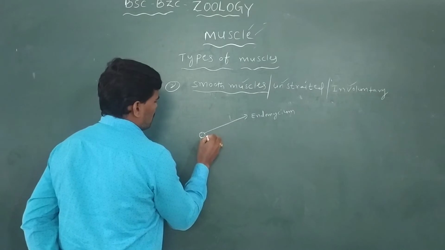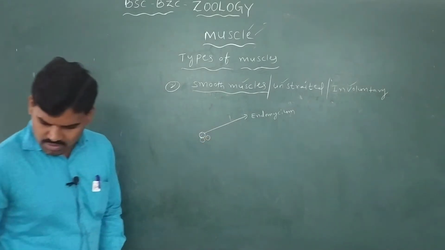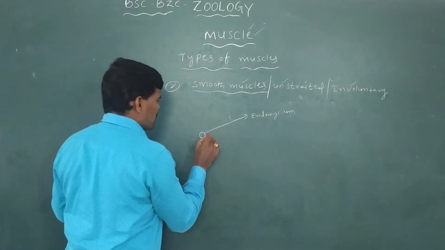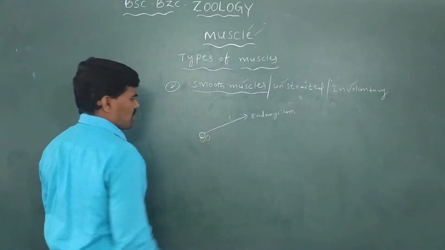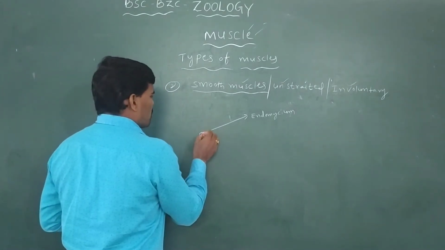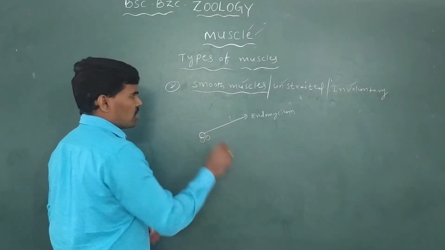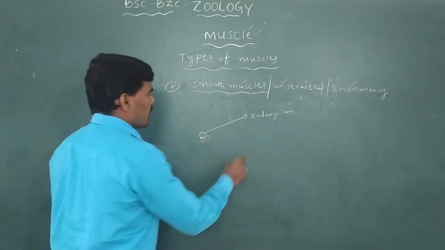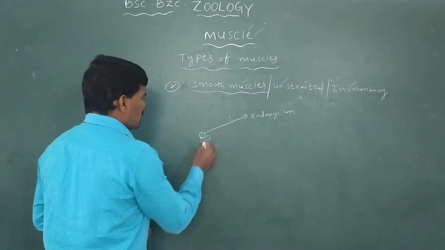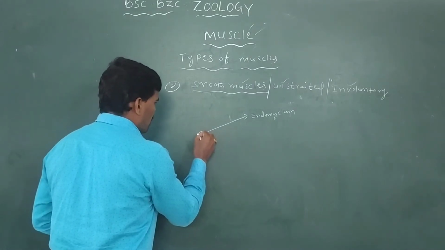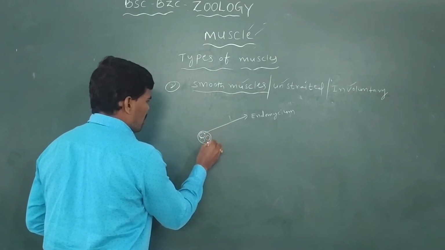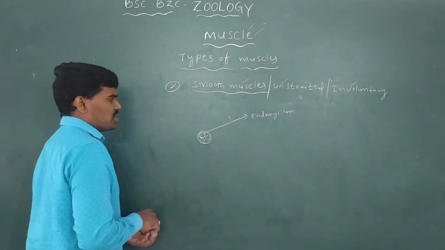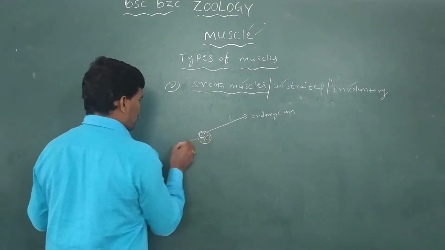So these are the muscle fibers. A group of muscle fibers surrounded by muscular tissue is called the endomysium layer. A number of muscle fibers forming one bunch is called the fasciculi.